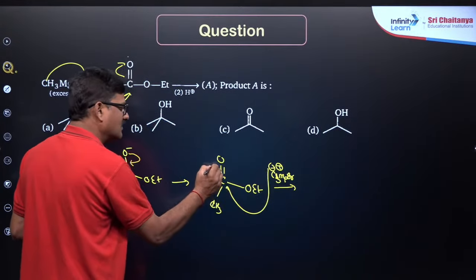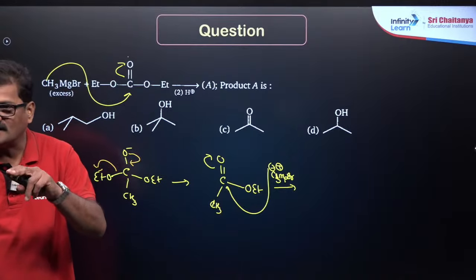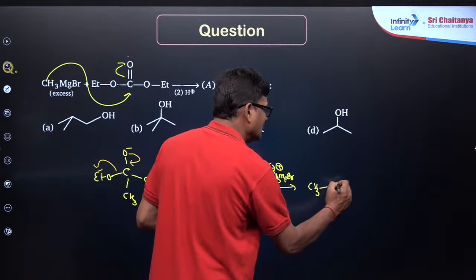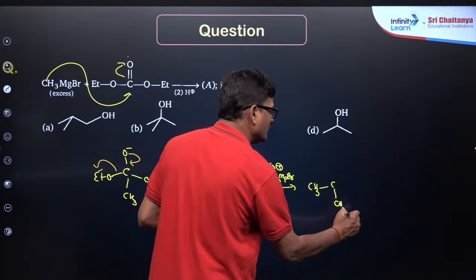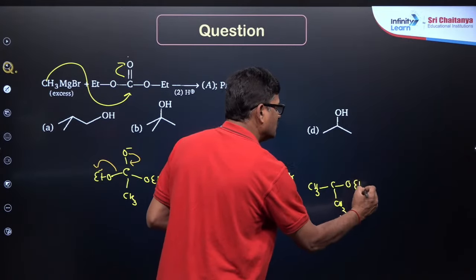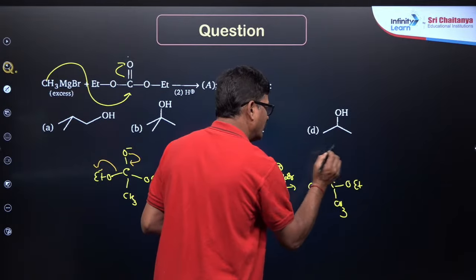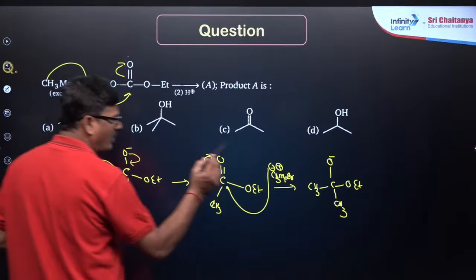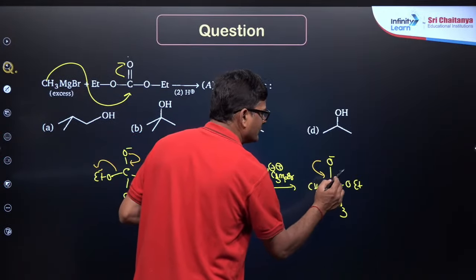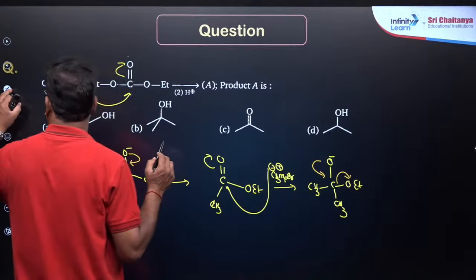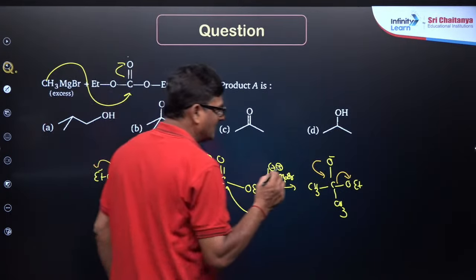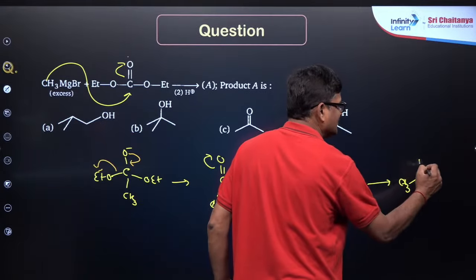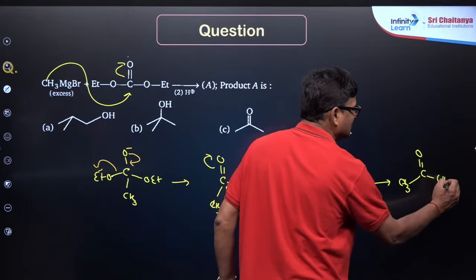ये भी ऐसे काटना है. You see how logically it is given. CH3 and OET and O minus. फिर भी it is going to, and you got a ketone now. You got an acetone now. CH3 and C double bond O and CH3.